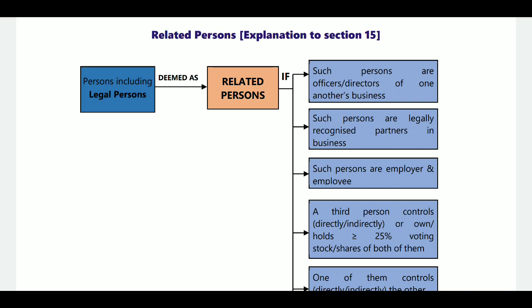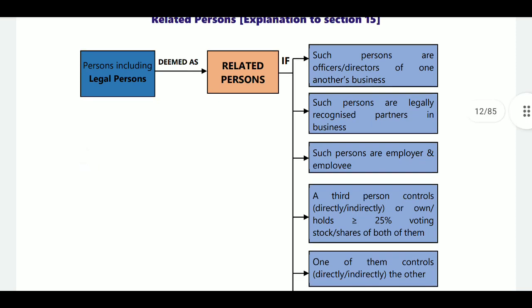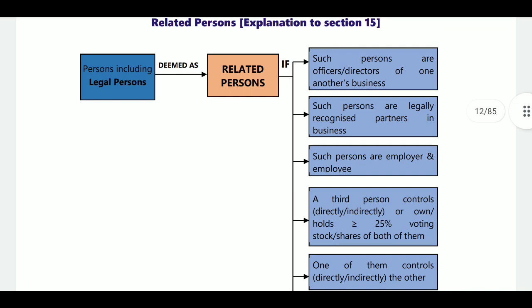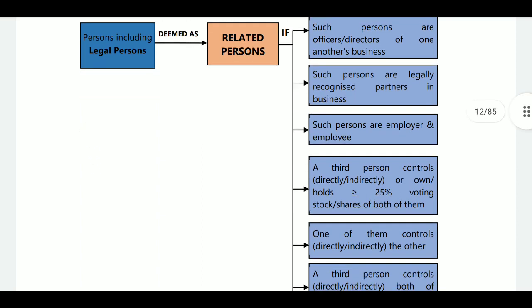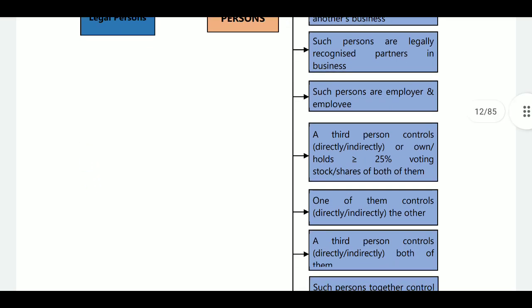Persons include legal persons, who are also deemed related persons. Persons are related if they are officers or directors of one another's business, or if they are legally recognized partners in business, or if they are employer and employee. If there is an employer-employee relationship, then those persons are treated as related.